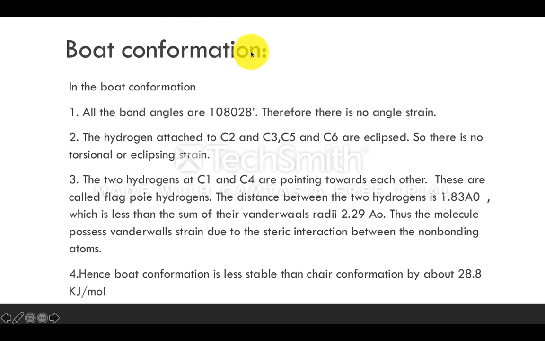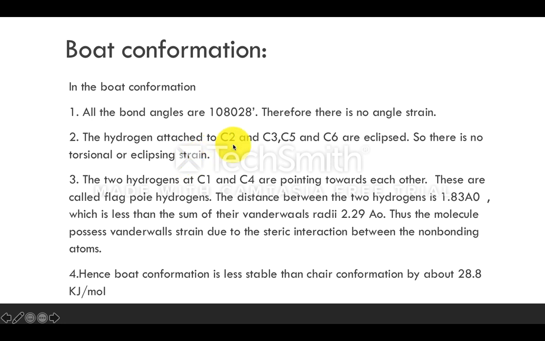See, in the boat conformation, there is no angle strain. Sorry, angle strain means the bond angle here, the bond angle is 108 degrees. See, this is a typographical error. Sorry, note it, 108 degrees 28 minutes. So since all the bond angles are 108 degrees 28 minutes, angle strain is not there. Before I said angle strain is present, but sorry, angle strain is absent, but torsional strain is present.